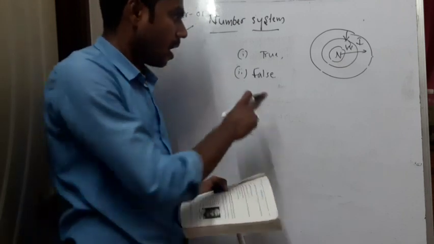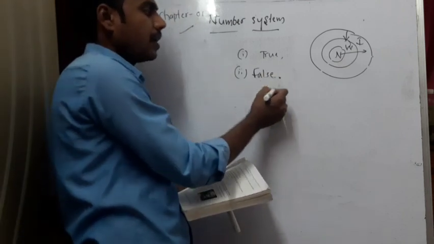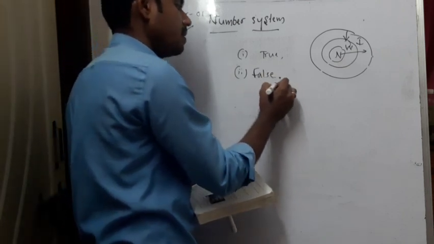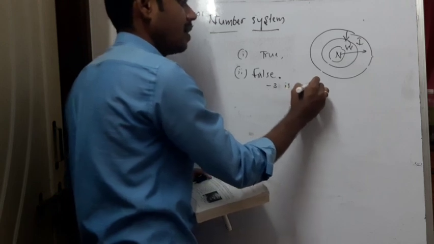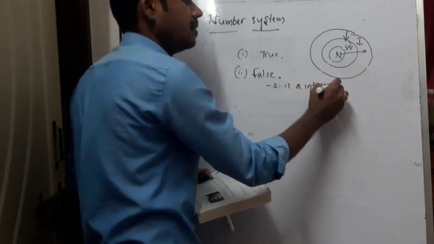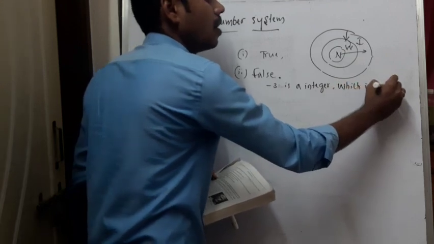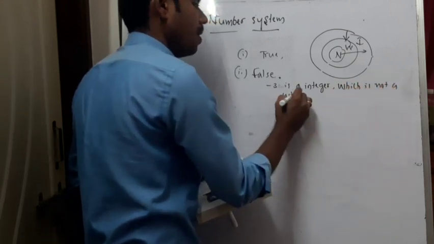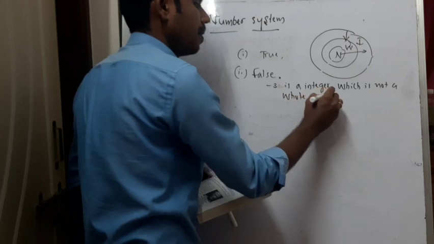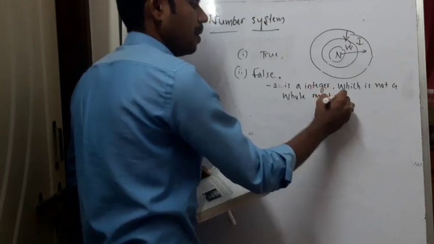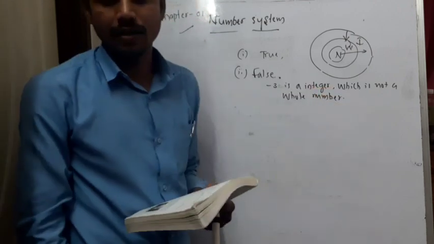What reason? Minus 3 is an integer which is not a whole number. Like this you can give a reason. Understood?